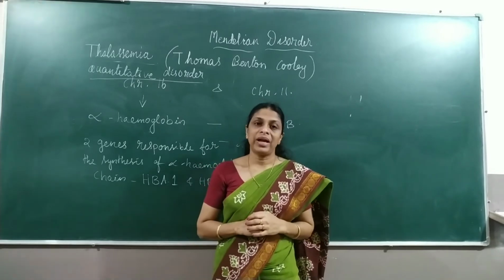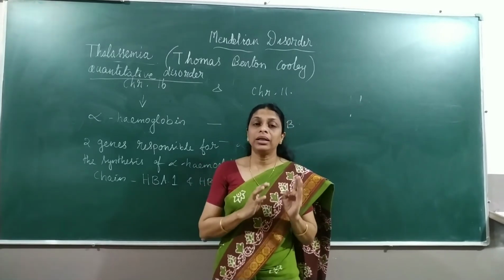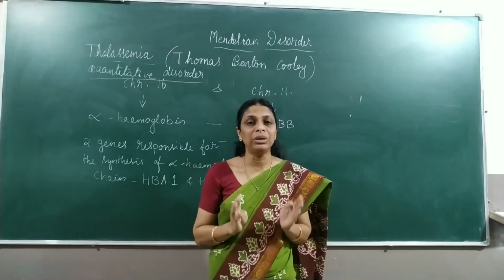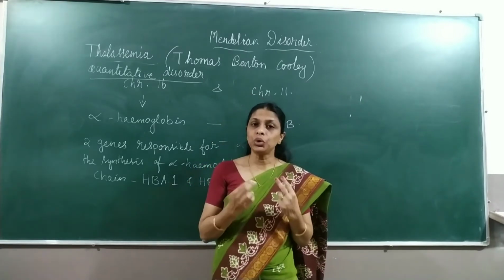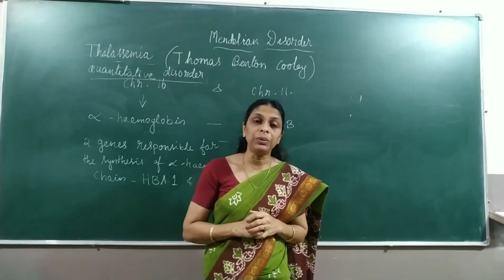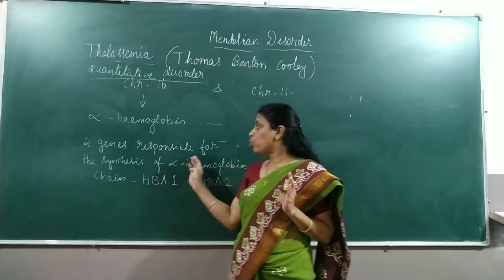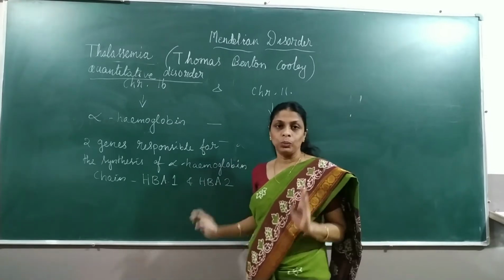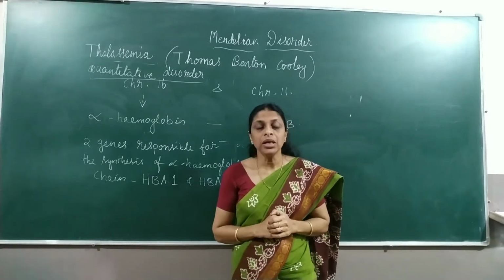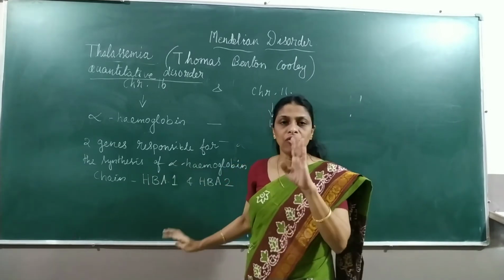Hope it's clear? Right. Now alpha thalassemia is caused due to gene mutation found on chromosome number 16. There are two genes responsible for the synthesis of the alpha chain, represented as HBA1 and HBA2. Each of these genes has 2 alleles, so totally 4 alleles.